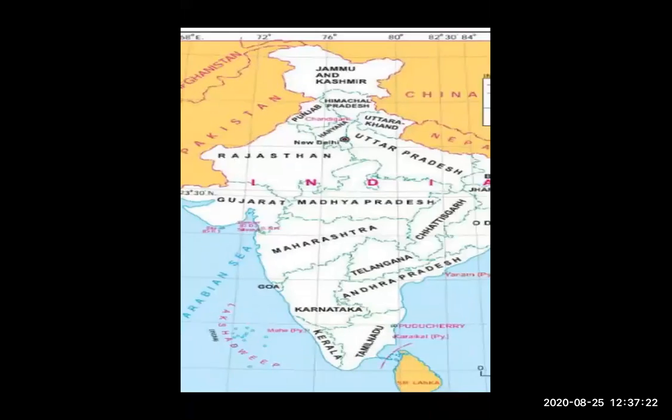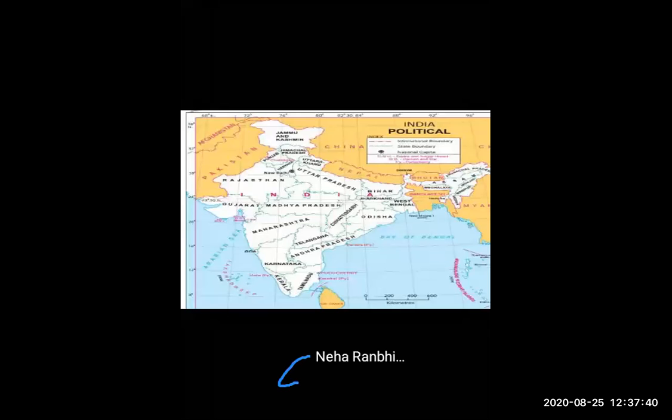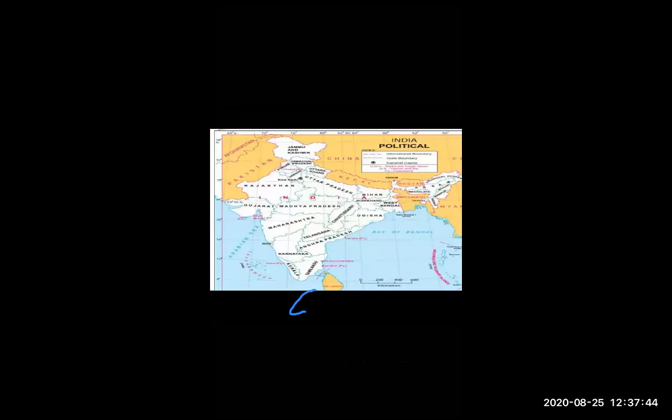Okay. So now, students, it's your turn. You should circle only that part. Only circle Myanmar, Bangladesh and Bay of Bengal. Myanmar, Bangladesh and Bay of Bengal.